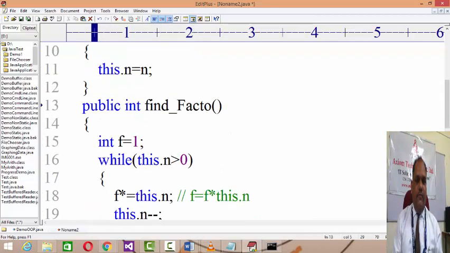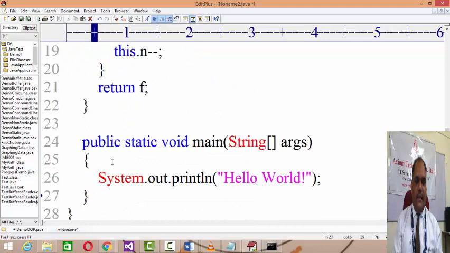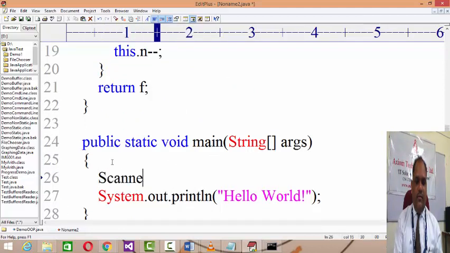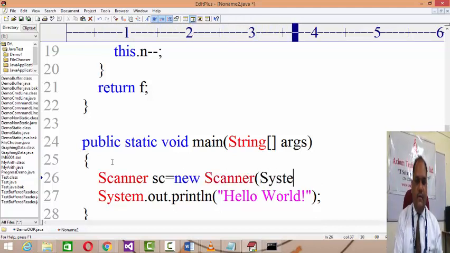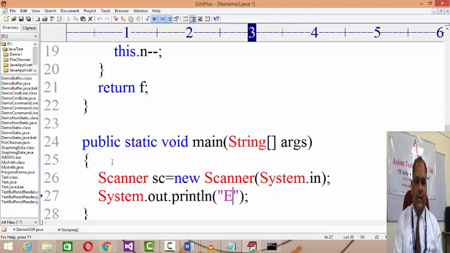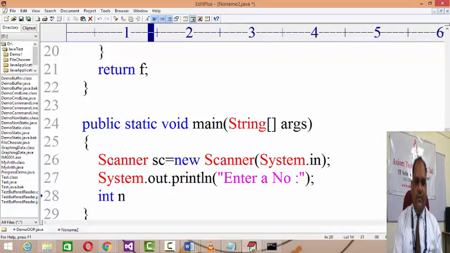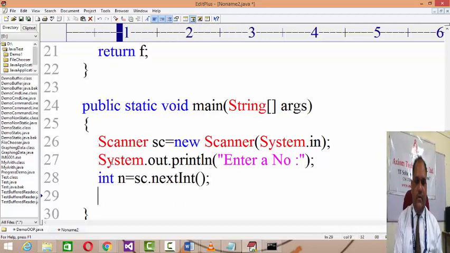Now you have a find factor. Now you go to the main, right? And you create an object of a scanner. Scanner is equal to new Scanner System.in, get the input, ask the user to enter a number, right? And then int n equals sc.nextInt() to take an input.